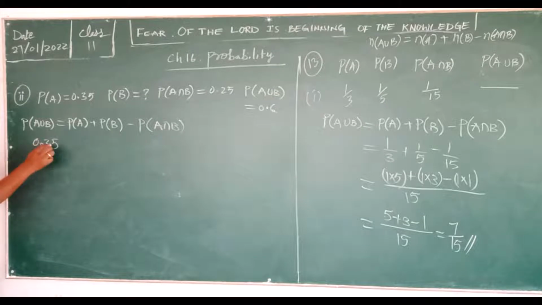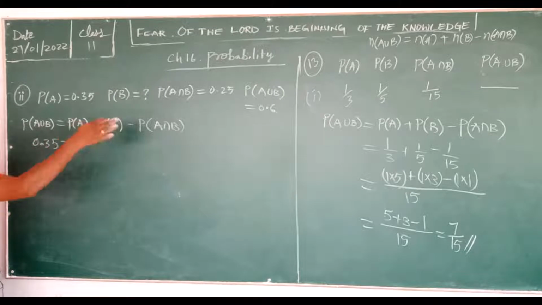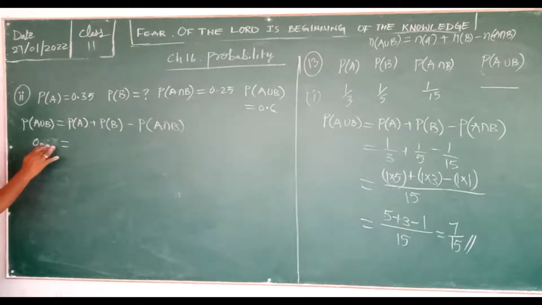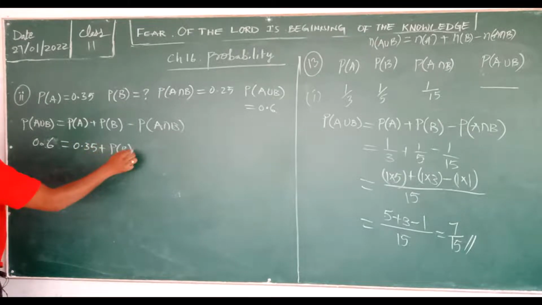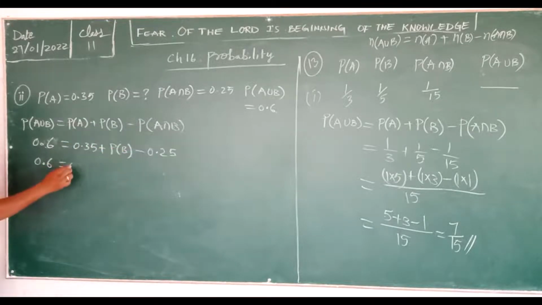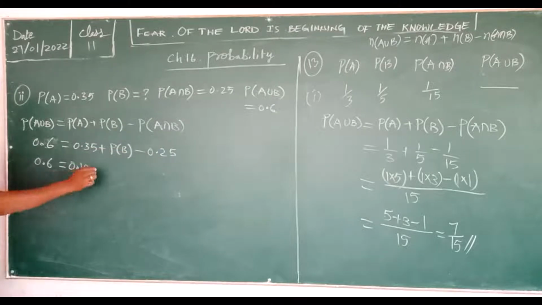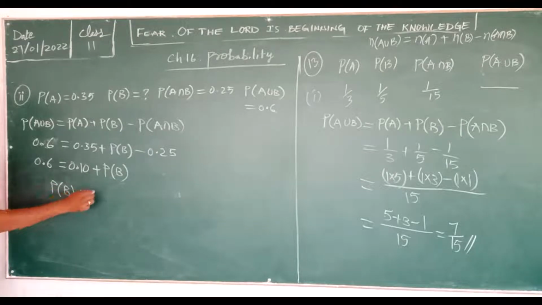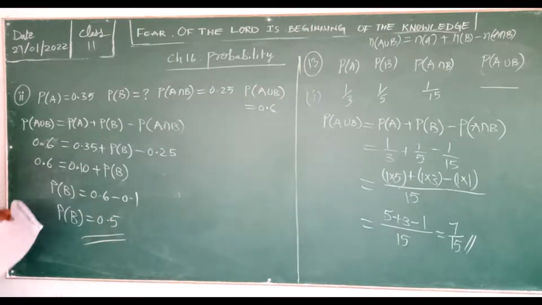P of A is 0.35. This is P of A union B, 0.6. So right here 0.6 equals 0.35 plus P of B minus the intersection, 0.25. 35 minus 25 is nothing but 10, so 0.10 plus probability of B. Probability of B is equal to 0.6 minus 0.1. So probability of B is equal to 0.5. So 0.5 is your answer.